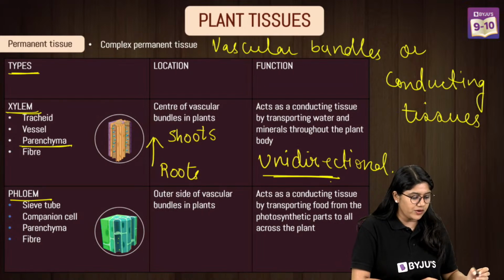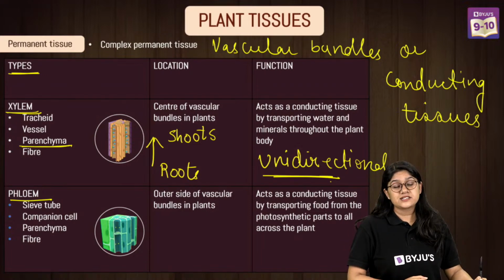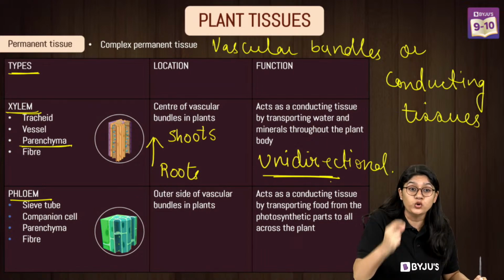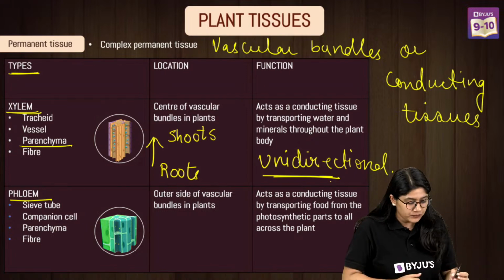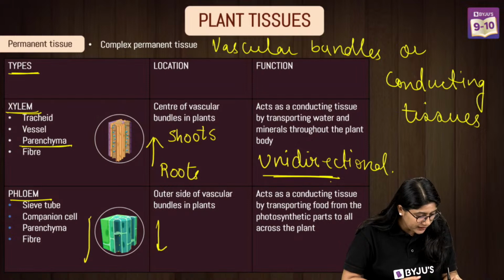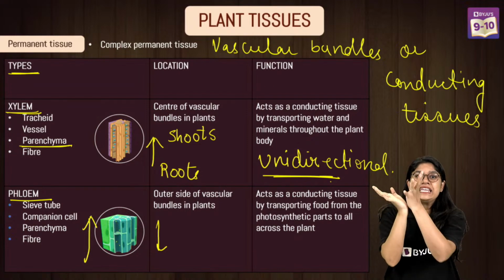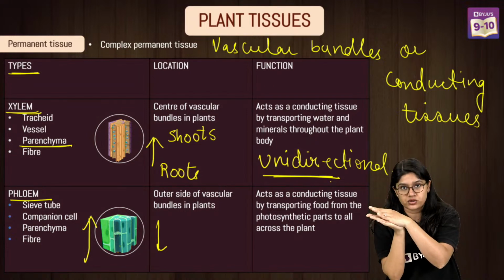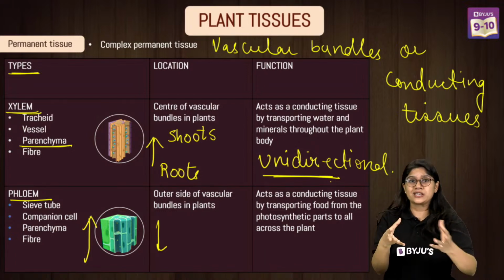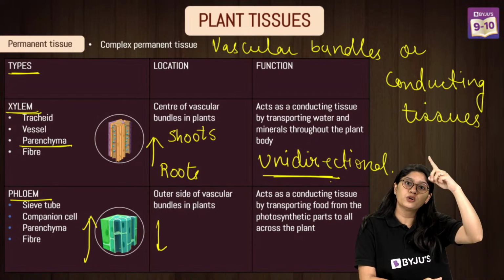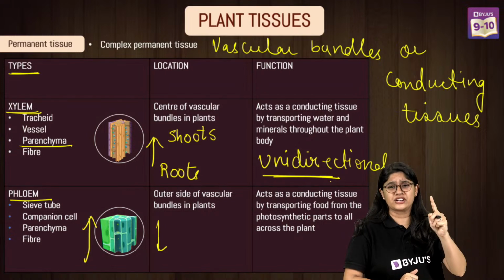Now let's talk about the phloem, everyone. Phloem is another type of vascular bundle, right? And of course, this plays a very important role in the translocation of food, right? That is nothing but the movement of the food. And in this, we will see the movement happening in both directions. It's called bidirectional because khana kahan pe ban raha hai? Leaves mein. The leaves is where the food is getting produced, right? So it moves from there to the different parts. Apart from that, we have other molecules or ions which are really important. They also move throughout the plant. So it is unidirectional. Sorry, bidirectional. Clear?